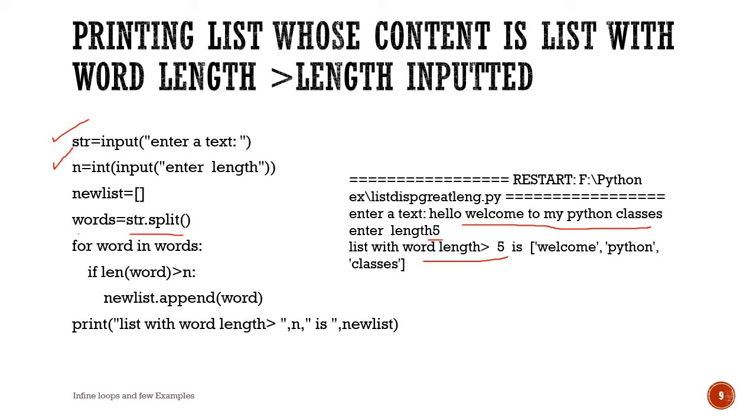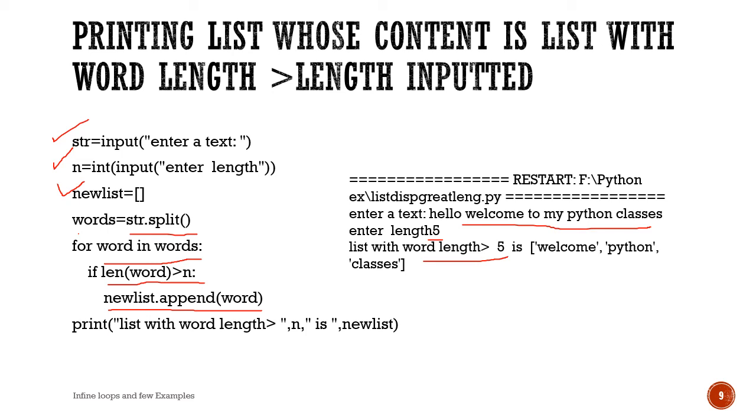Before that, we will split the original string, which will again produce words, which is actually a list. And we are going to traverse this list. For word in words, word is the iterating variable used. And inside the for loop, we are checking if the length of word, that is the length of each and every string in the list, is greater than n. If it is greater than n, we are asking to append that particular word to this new list. So new list dot append word. This will be appended only if the length is greater than the inputted length.